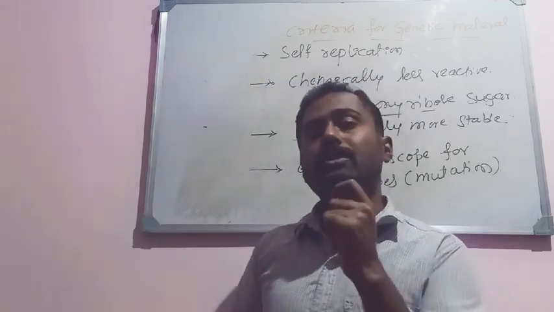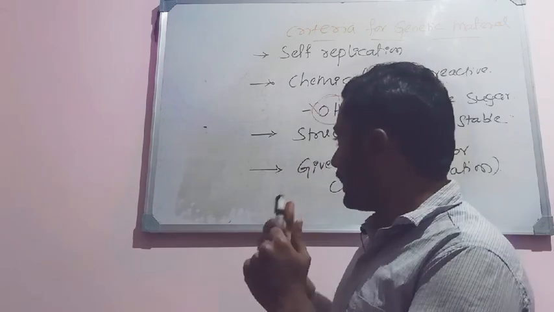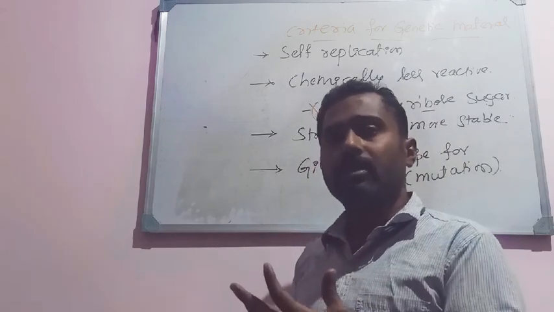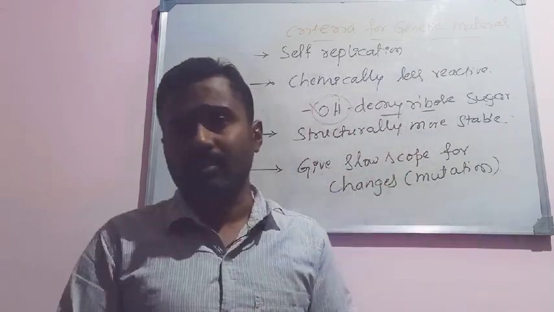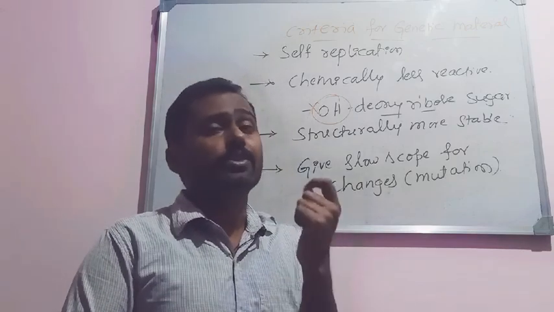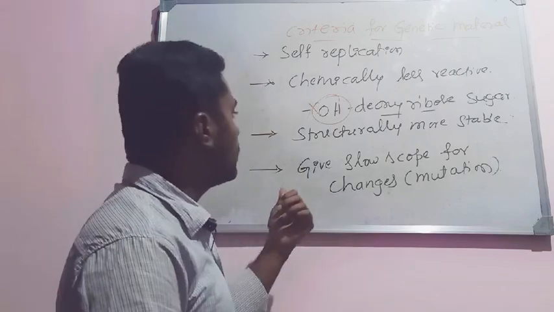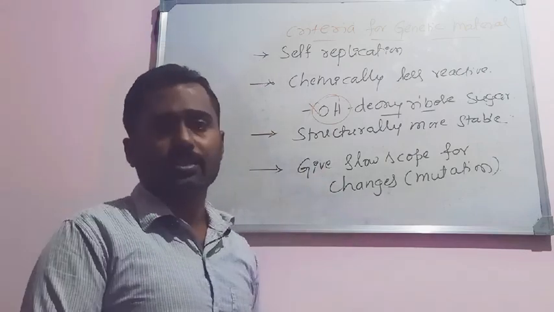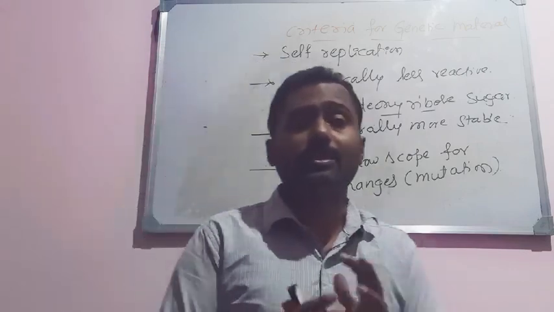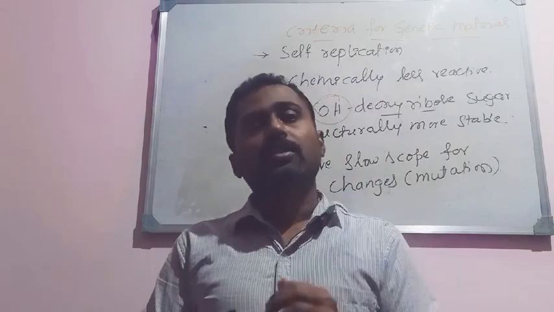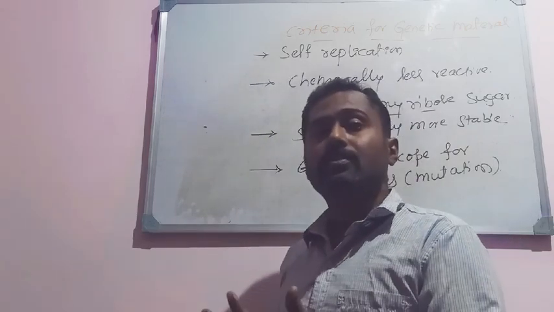Okay, so because of these reasons, organisms having RNA as a genetic material can undergo rapid changes and they can rapidly evolve, and they have a shorter lifespan. But that is not the case in DNA. It will give a very slow scope for changes, not sudden, immediate or rapid changes. That doesn't take place. So that's the evidence for this.